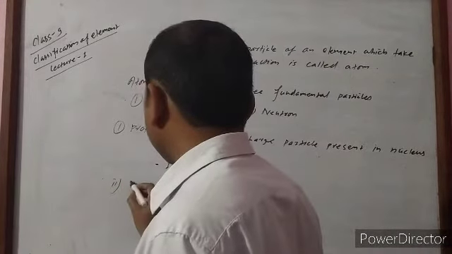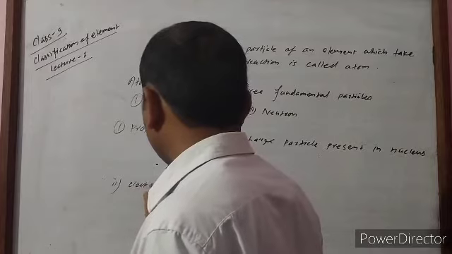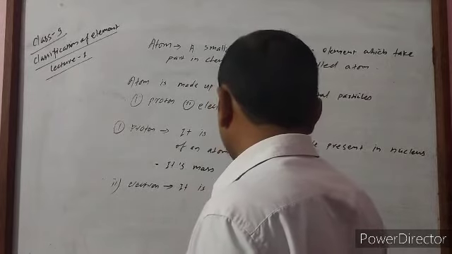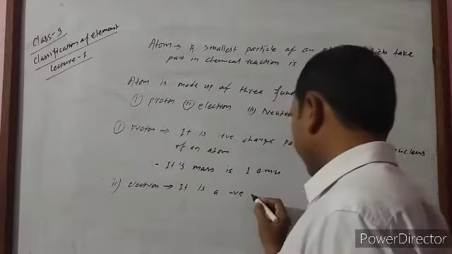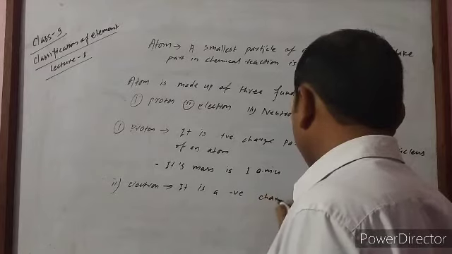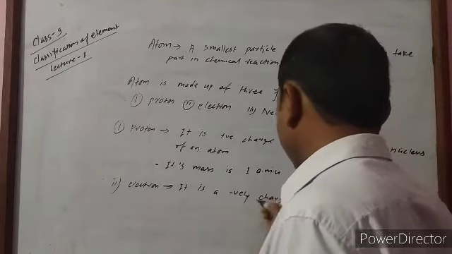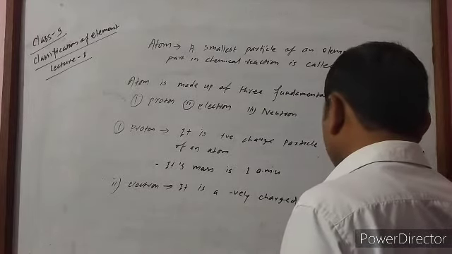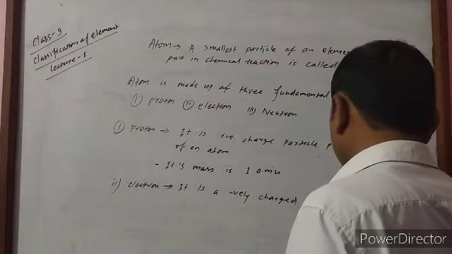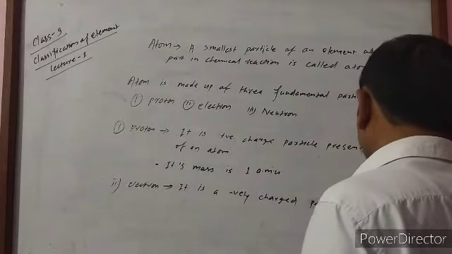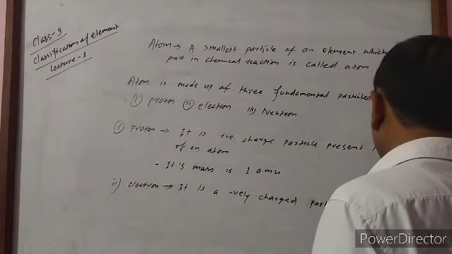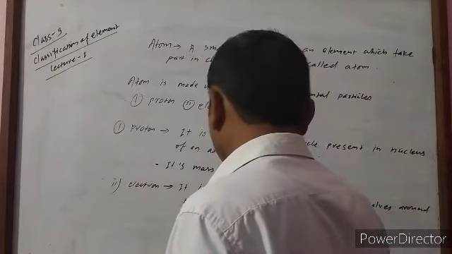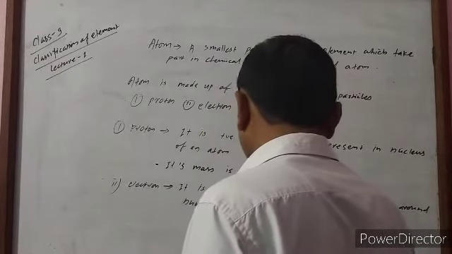Second, the electron. It is a negatively charged particle that revolves around the nucleus in an orbit.